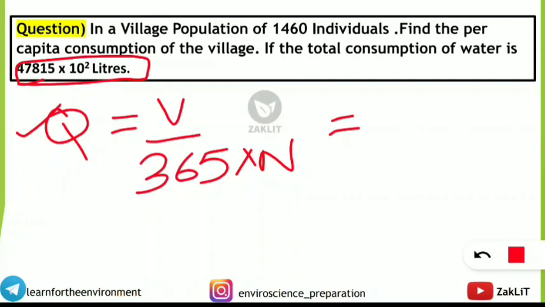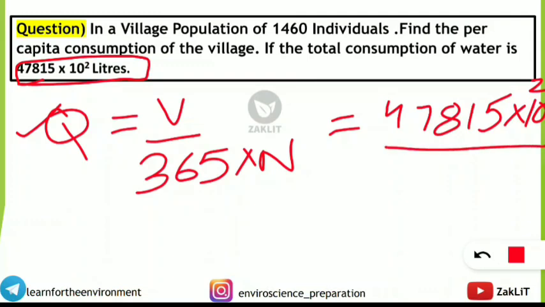So here in place of V, we will write 47815 multiplied by 10 to the power 2. Here you should not multiply every time by writing down 4781500, because it will not help you in the calculation. Every time you should write it like this, then you will divide it after some time. So we'll divide it with 365. And what is the N? N is the population.